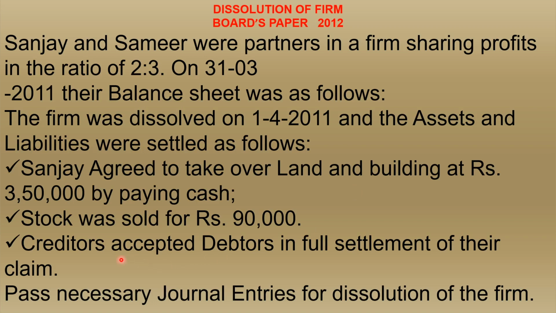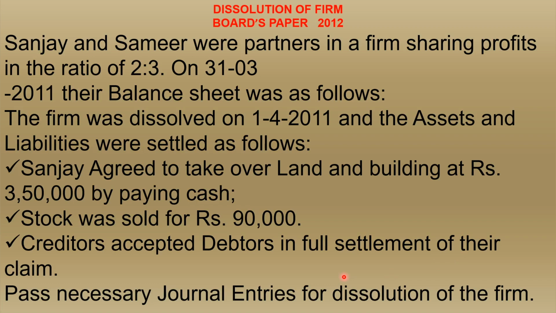Now third adjustment, that is mutual settlement among the debtors and creditors. Under that situation, if any liabilities or lender want to accept any asset, at that time there is a cross transaction that arises, and without passing that entry, we can give the note here that no transaction is required. Here we can consider the creditors are accepted in full settlement of their claim.